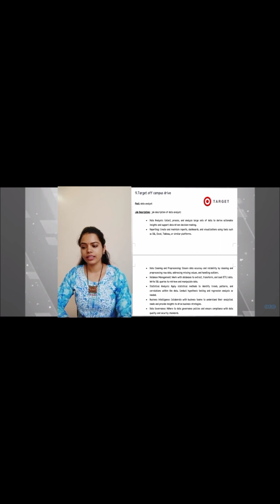Let's see the qualification is required for this post is bachelor's degree, preferably in finance, IT or other analytical discipline or the equivalent experience. There is only one vacancy available for this post, and last date for the application is 27 February 2024. There is age limit between 18 to 26 and stipend will be CTC up to the 13 LPA.